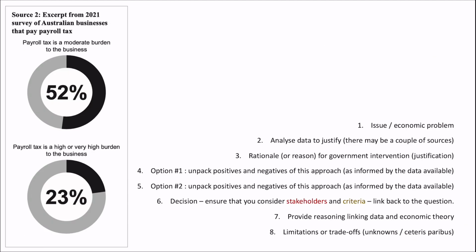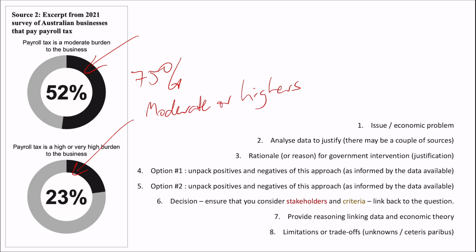Let's keep going. Source number 2, excerpt from a 2020 survey of Australian businesses that pay payroll tax. Is it a moderate burden to business, a high or a very high burden to business? Okay, so if we put those two together, we start to see, let's do some mathematics on it, we've got 75% of businesses finding it moderate or higher. Most businesses find it a problem. Give a little less there. Okay, we're starting to understand that there's a problem here with payroll tax, and now we've got some data to back it up.